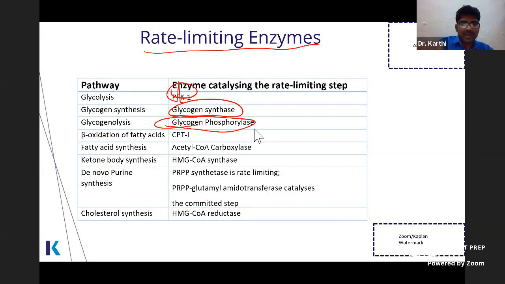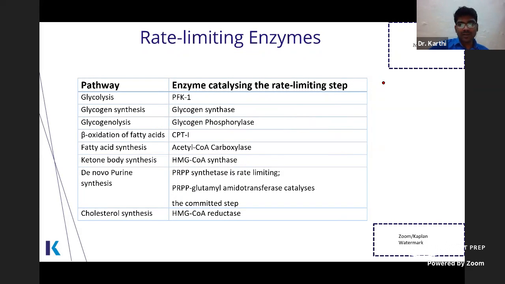Phosphoglucomutase. These days they are fond of these kinds of questions. Which is the enzyme common to both glycogenolysis and gluconeogenesis? The answer is glucose 6-phosphatase.